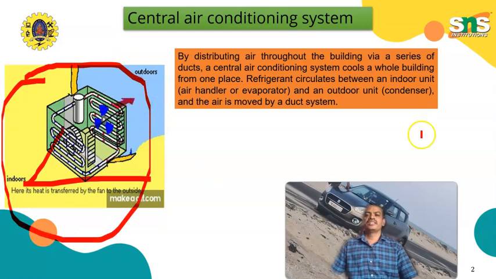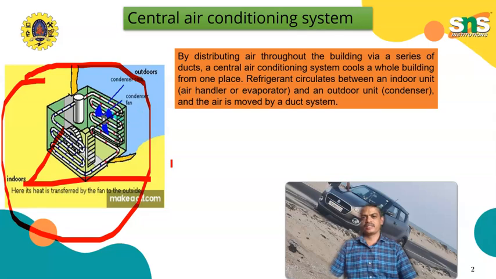The central air conditioning systems are designed to cool an entire home or large buildings. They consist of an indoor unit and outdoor unit connected by a network of ducts. The working principle: the air intake system draws warm air from the indoor environment through the return ducts.